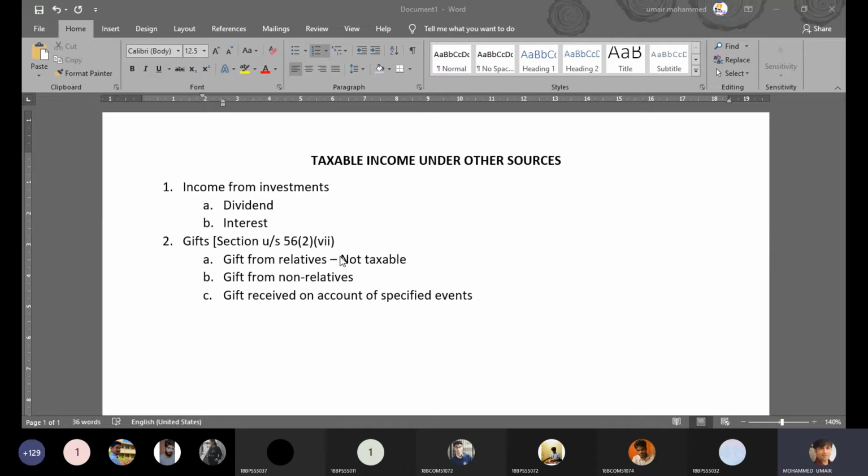So these are the 6 categories. Let me quickly recall: spouse of the assessee, followed by 3 categories of brothers and sisters: brothers and sisters of the assessee, brothers and sisters of the spouse of the assessee, brothers and sisters of either of the parents of the assessee. Followed by this, you have lineal ascendants and descendants of the assessee, and lineal ascendants and descendants of the spouse of the assessee. So these 6 categories constitute the definition of relative according to the Income Tax Act.